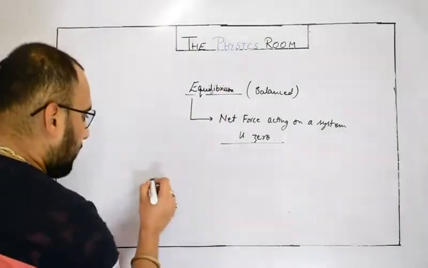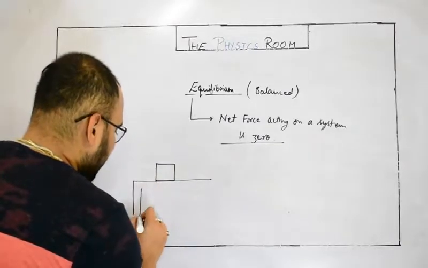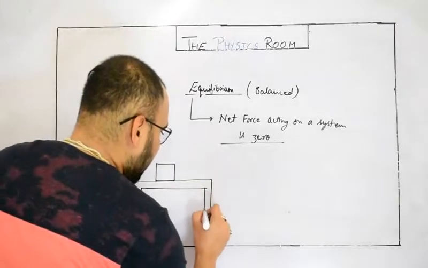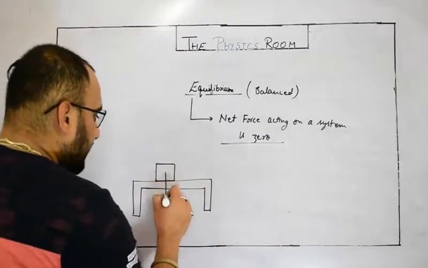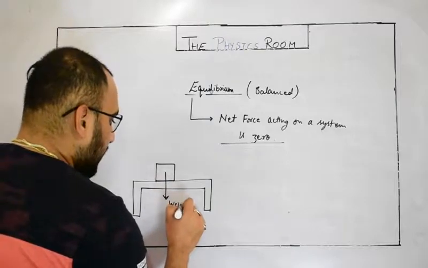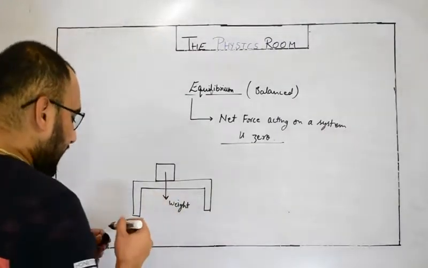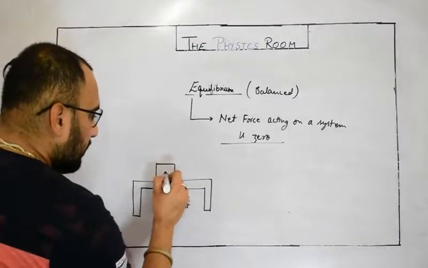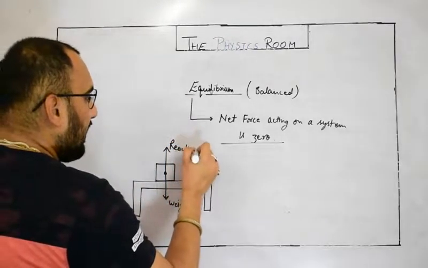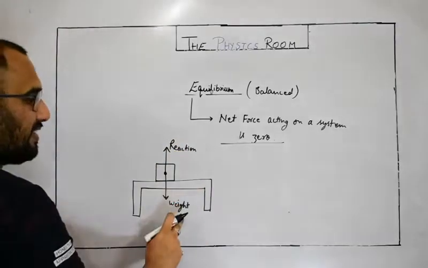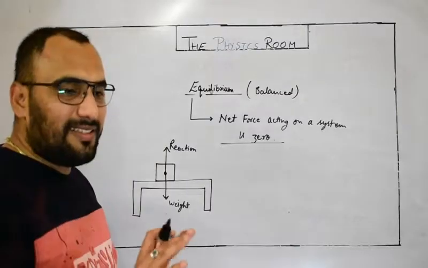Okay, so for an example, suppose a body is lying on a table. We had discussed this example in 9th class also. Suppose a body is placed on a table, so obviously its weight, a kind of force, gravitational force, is acting in the downward direction, and the reaction of the table is acting in the upward direction. And if this reaction is mathematically equal to its weight, then ultimately the body will not move in the downward or upward direction.